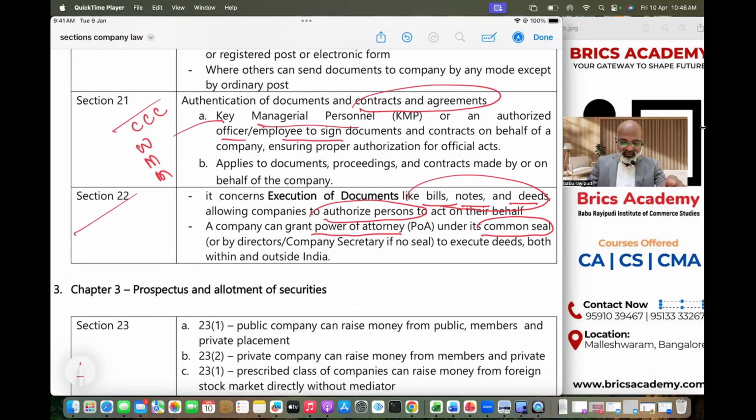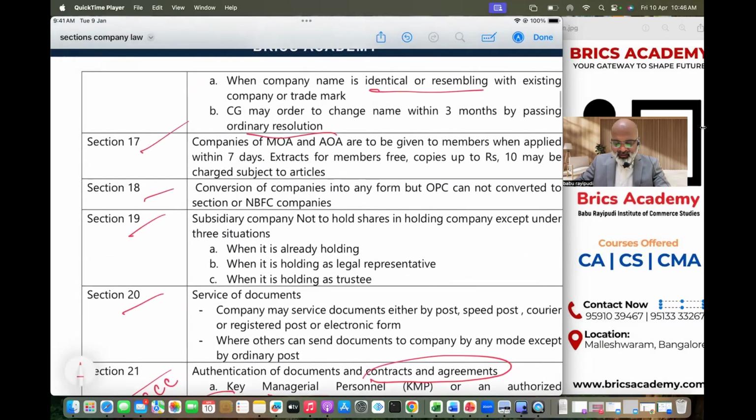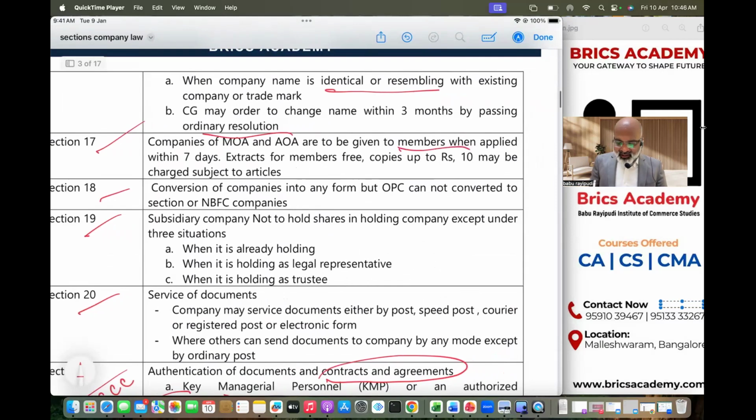Section 17, I think we didn't discuss. Sorry, I forgot. Section 17 says the memorandum and articles, these documents, are to be given to members if they ask within 7 days. If anybody wants a copy, you have to give it within 7 days, and you can charge up to 10 rupees or whichever is mentioned in the articles, whichever is less. So 17 talks about handing over the documents to members. Section 18 talks about conversion of company. Section 19 talks about how a subsidiary company cannot hold shares in a holding company, but under those three situations it can hold. Section 20 talks about service of documents, the mode of serving documents.